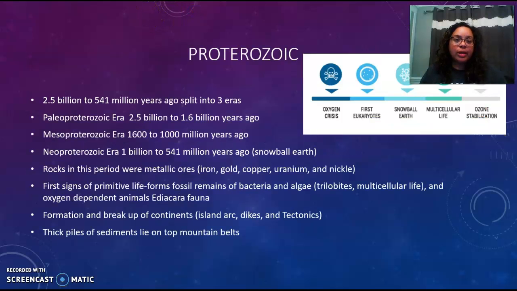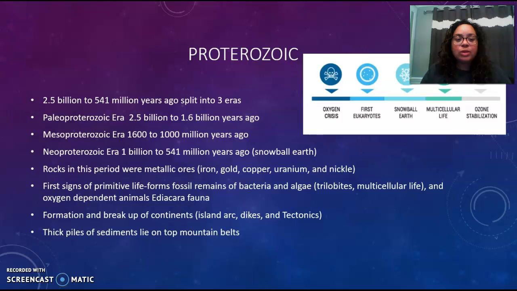The Proterozoic Eon was 2.5 billion to 541 million years ago, and is split into 3 eras. The Paleoproterozoic Era, which was 2.5 billion to 1.6 billion years ago. The Mesoproterozoic Era, which was 1,600 to 1,000 million years ago, and the Neoproterozoic Era, which was 1 billion to 541 million years ago, also known as Snowball Earth. Rocks in this period were made of metallic ores like iron, gold, copper, uranium, and nickel.